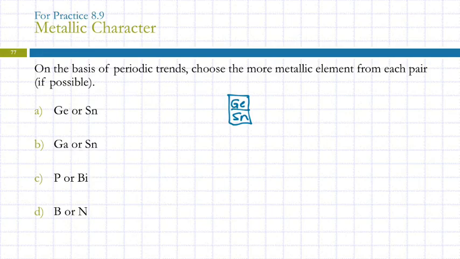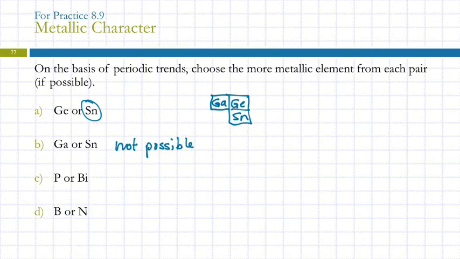It's a semi-metal. So tin is more metallic. Gallium or tin? Gallium is right over here. Can't tell. We'll go with not possible on that one. The trends oppose. So, yeah, can't really tell.